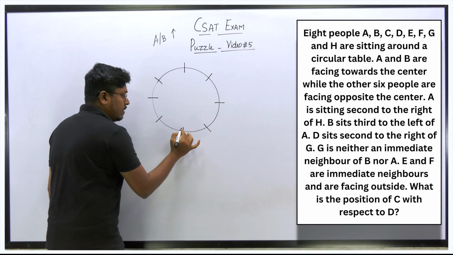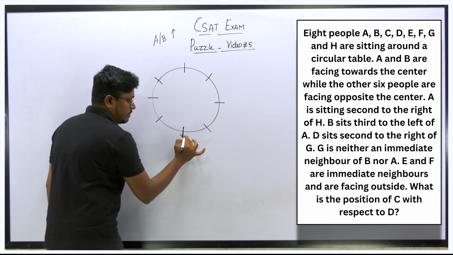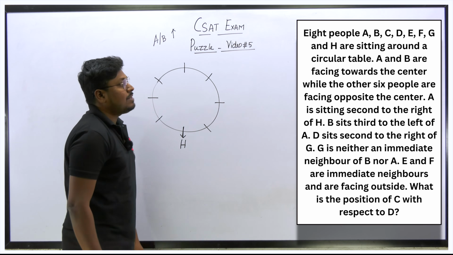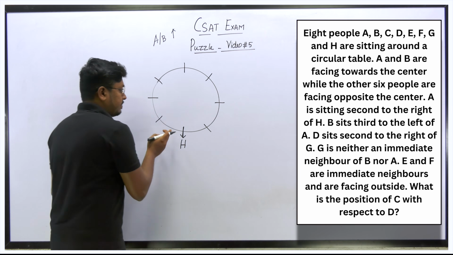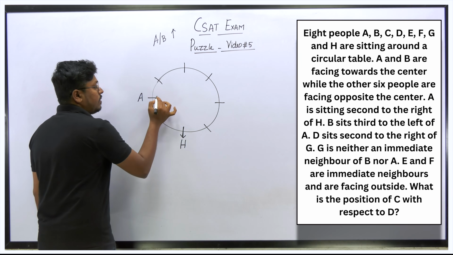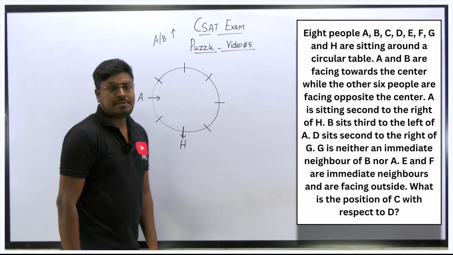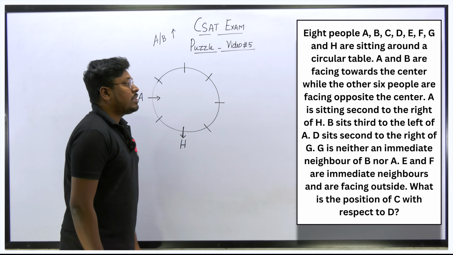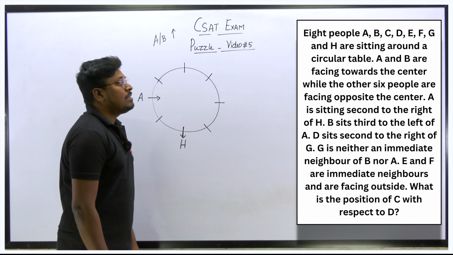So H will be facing outside. So H's right hand side at the second place is A. So 1 and 2, and this will be the place for A, and we know that the person A is facing the center. So next point is B sits third to left of A.